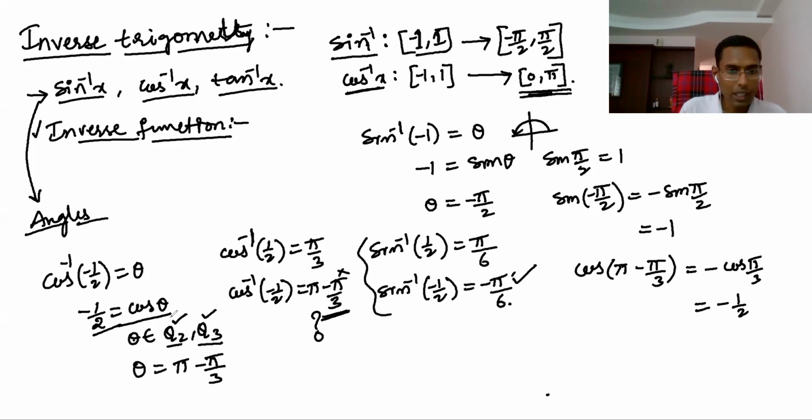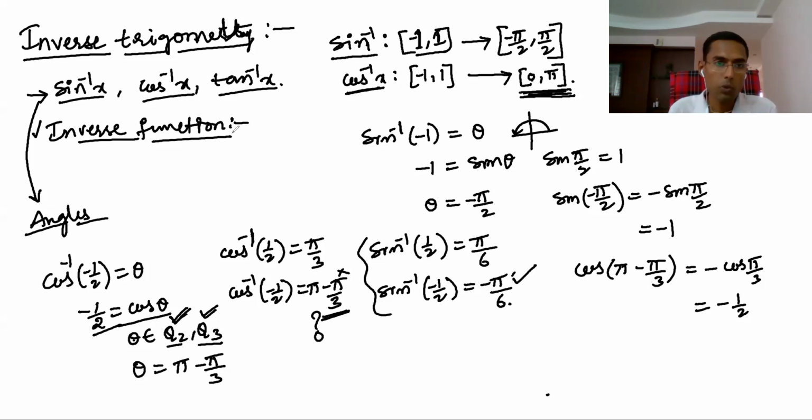Now if you take the second quadrant, why should you take only the second quadrant? Why not the third quadrant? Because here one rule is there. You have to take in the principal value branch only. What is the principal value branch? 0 to pi, first or second quadrant. Now, why should we take first or second quadrant? Why has the principal value branch come only as first and second quadrant? For that, you should know inverse functions. What is an inverse function? If you know, then you will understand this one.